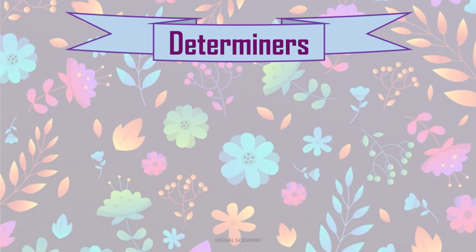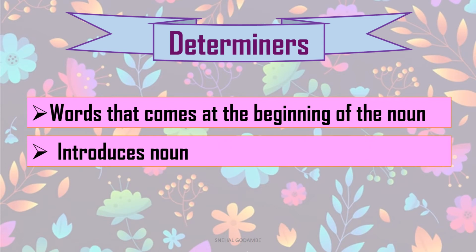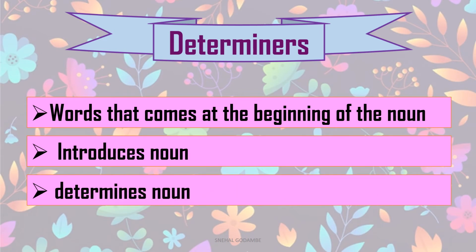So now let's revise what we have learned yet, one by one. A word that comes at the beginning of the noun is a determiner. Remember that: the beginning of the noun. It introduces the noun. It does not describe it, but it introduces and determines the noun.